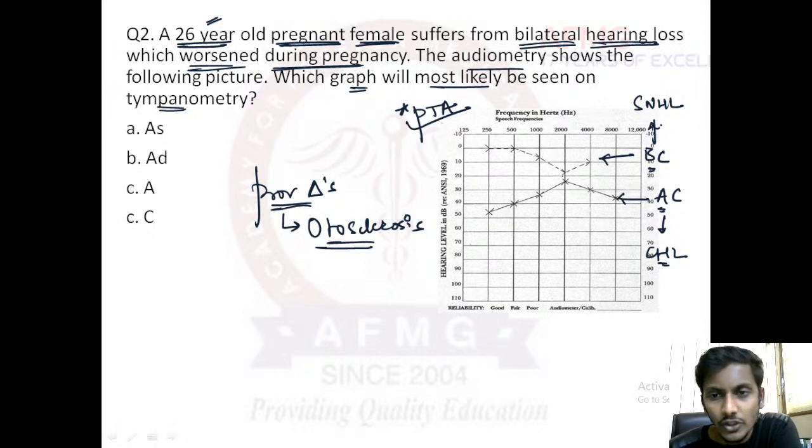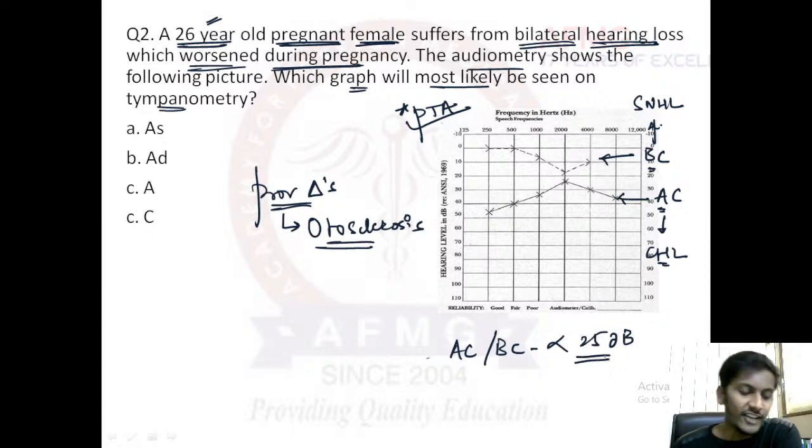Usually both of these lines should be less than 25 decibels, both AC as well as BC. If they are more than 25 decibels, they suggest, I will definitely give you the PDF, that there is a hearing loss. So if they are below this level on the graph, they suggest there is a hearing loss.